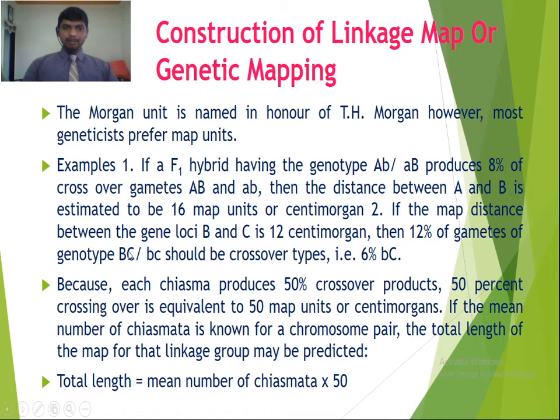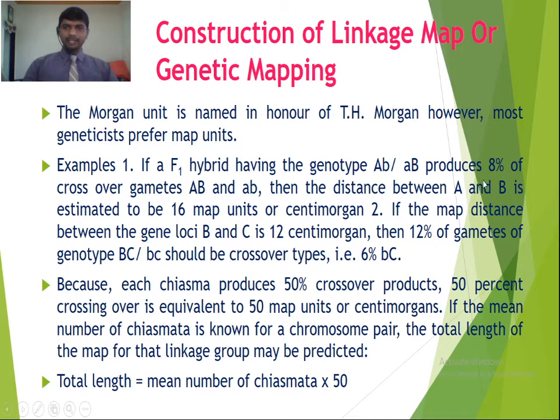If the map distance between the gene loci B and C is 12 centimorgans, then 12% of gametes of genotype capital BC / small bc should be crossover types, that is 6% small b capital C. So if we get 8% of the crossover gametes, capital AB and small ab, then we can estimate the map distance between genes A and B: 8 plus 8 is 16, because 1% crossing over frequency is equal to 1 centimorgan or 1 map unit.